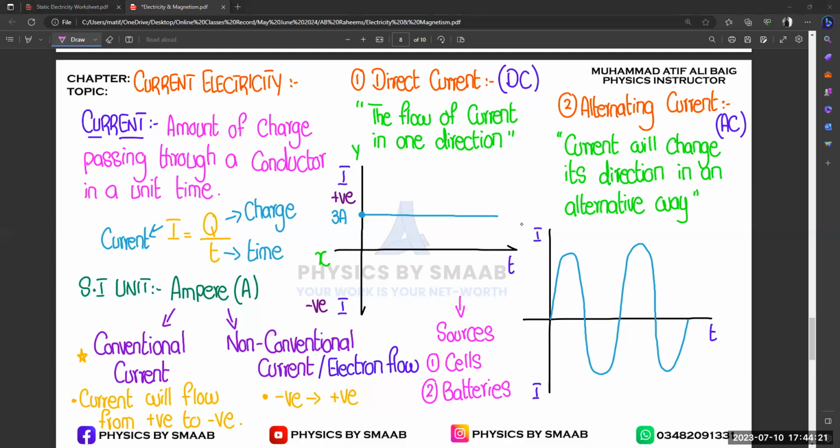And for alternating current, mains electricity or those heavy generators, right? So I'm just writing mains, that is for electricity, and the other one like the generators. So these are the applications or the sources of AC and DC, right? Okay, further now,